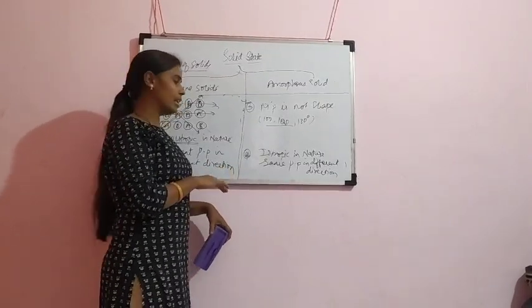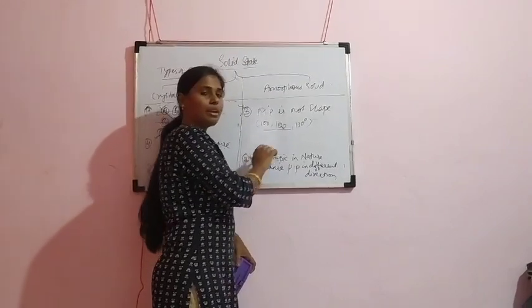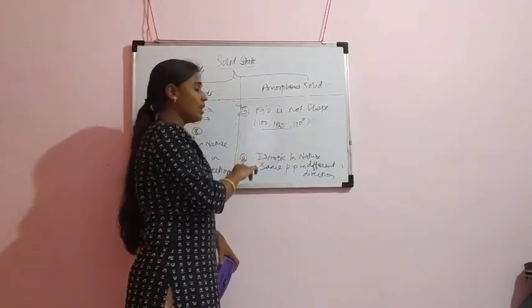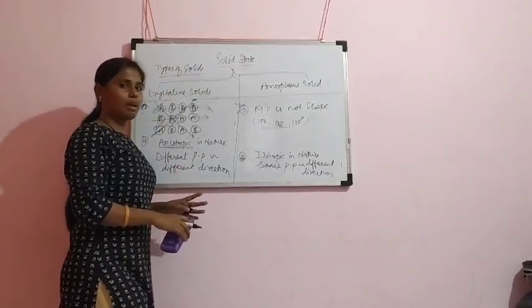Molecules are arranged irregularly. So if we go in any direction, we are getting the same properties. Okay, these are the main differences between crystalline solids and amorphous solids.